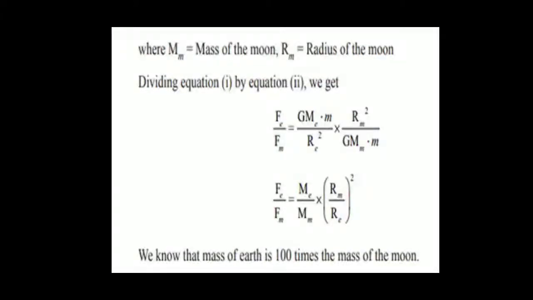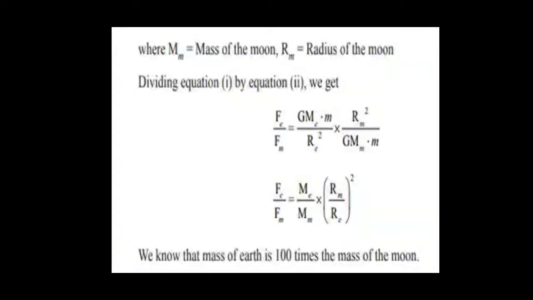Now when we divide equation 1 by equation 2, Fe by Fm is equal to the formula for Fe divided by the formula for Fm. The mass of the object is the same, so it cancels out, because we have placed the same object on earth and then taken that object to the moon. So the mass remains the same, we know it does not change.